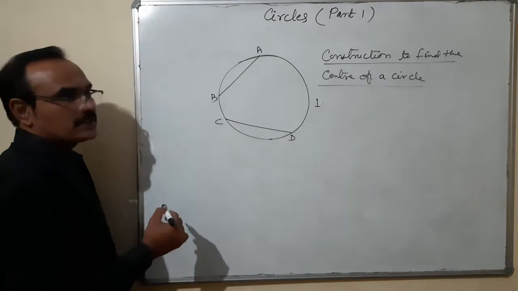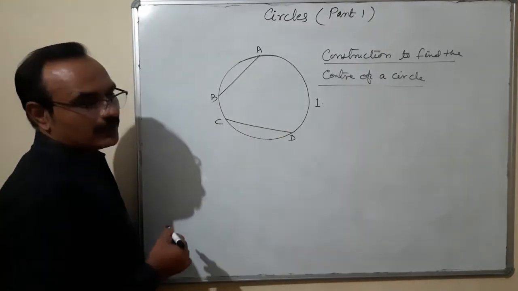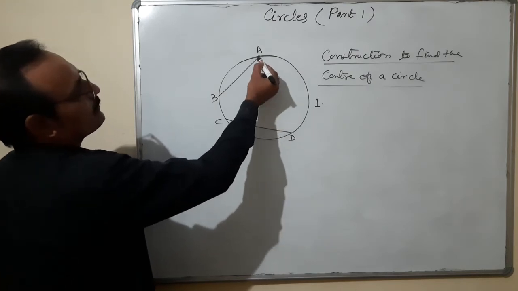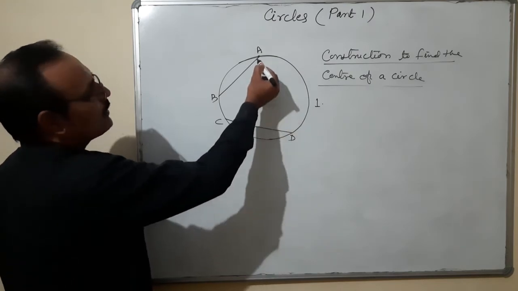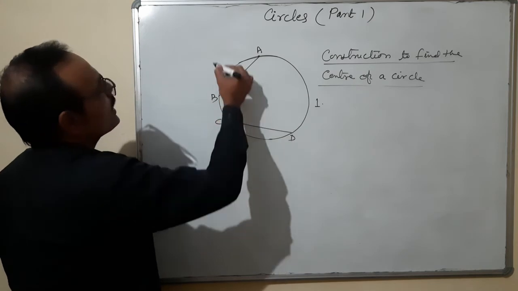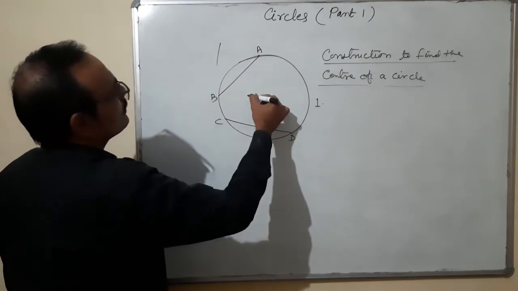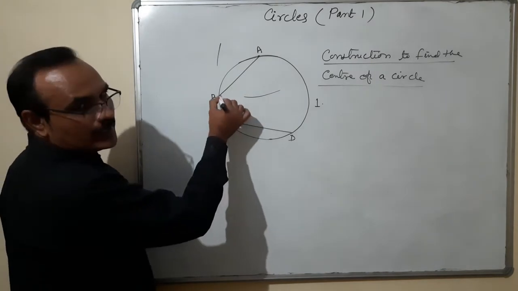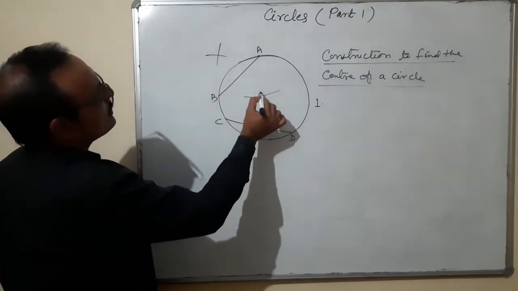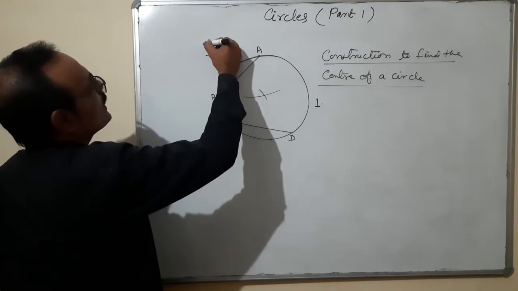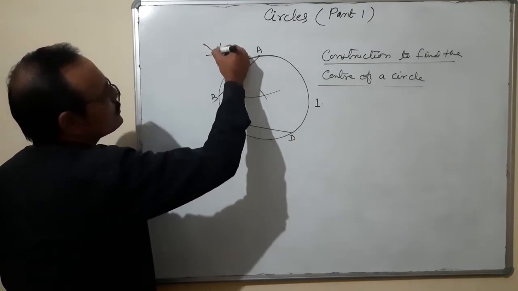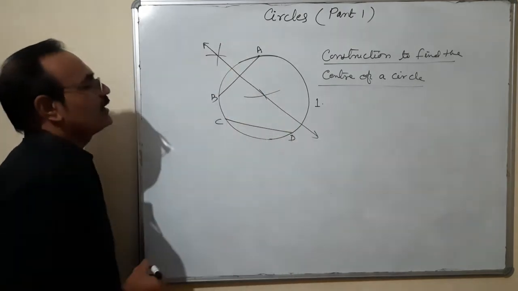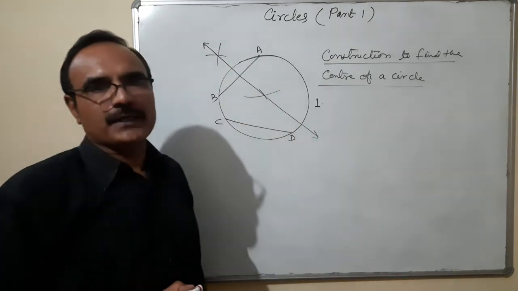Draw the perpendicular bisector of AB. How? With A as the center, taking a radius more than half of AB, draw two arcs on both sides. With B as the center and the same radius, cut these two arcs. With the help of a ruler, join these two arc intersections like this. This is the perpendicular bisector of AB.